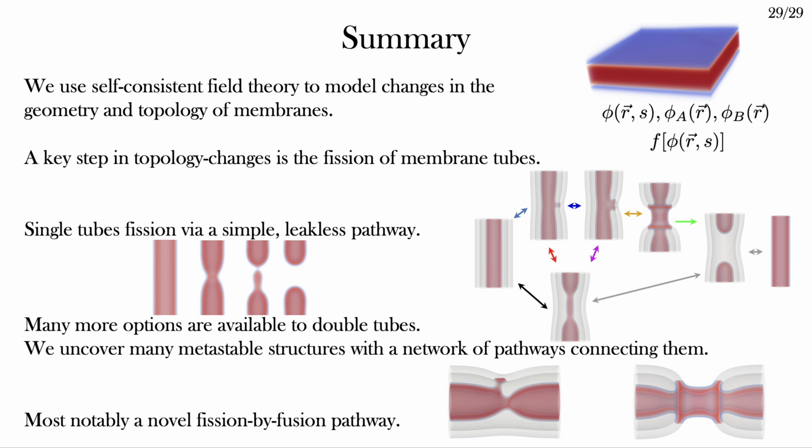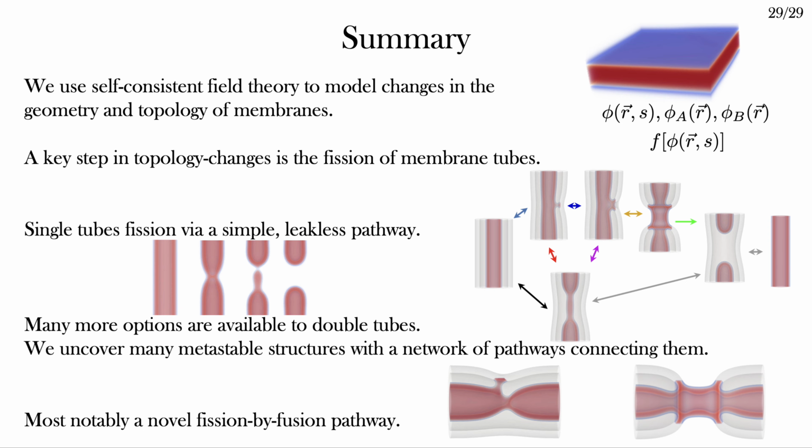In this work, I used SCFT to model changes in geometry and topology of membrane tubes, particularly double membrane tubes. I showed you a simple leakless pathway for fission of a single tube, and went on to explore a landscape of possibilities available to double tubes. The presence of a second tube opens up a lot of new possibilities. The most notable is the fission-by-fusion pathway, but that's described in more detail in another video.